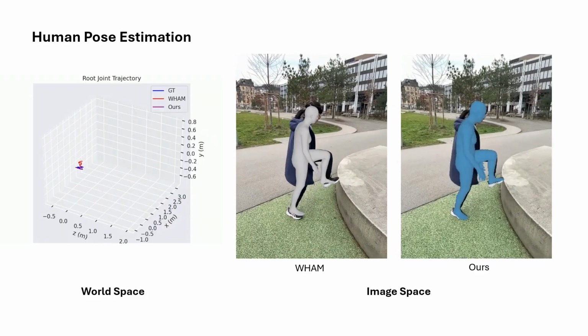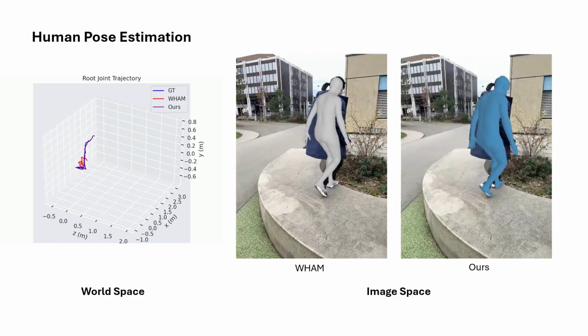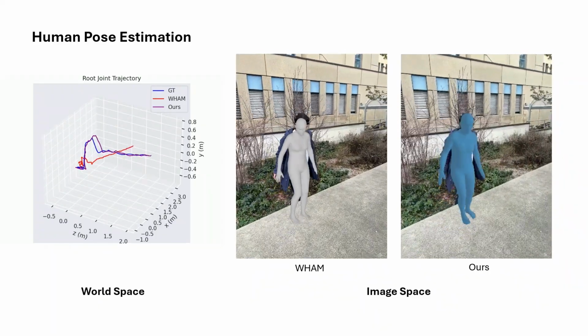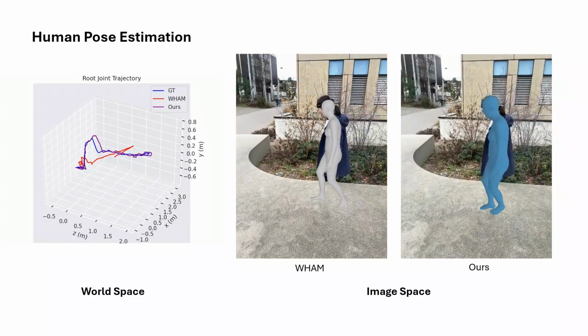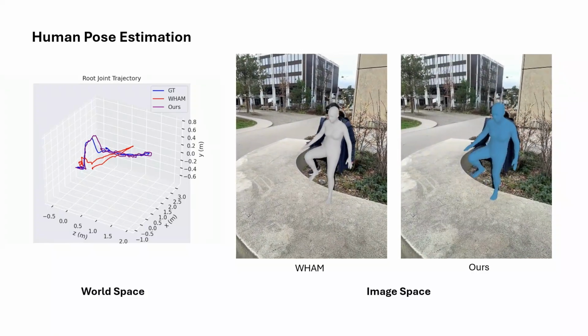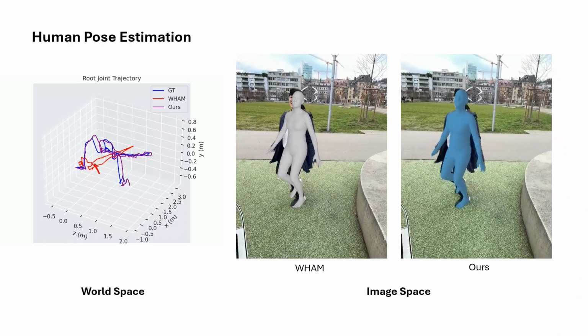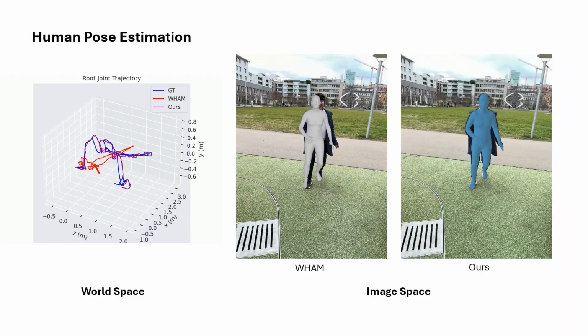Additionally, our method outperforms state-of-the-art pose predictors in global trajectory accuracy, enabled by globally consistent reconstruction. In contrast, end-to-end methods struggle with diverse environments, such as elevation changes and out-of-distribution poses.